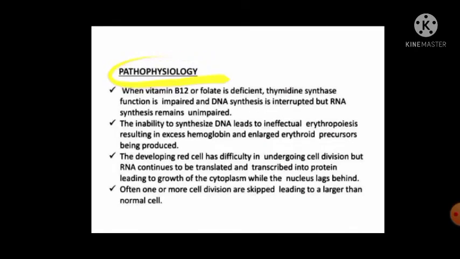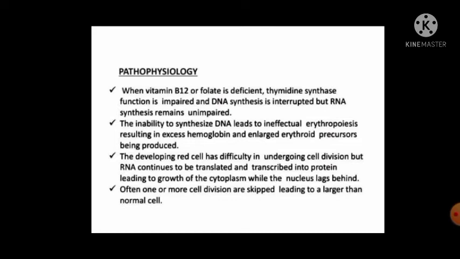Pathophysiology. When vitamin B12 and folate are deficient, thymidine synthesis function is impaired and DNA synthesis is interrupted, while RNA synthesis remains unimpaired. Inability to synthesize DNA leads to inefficient erythropoiesis, resulting in excessive hemoglobin. Excess hemoglobin and enlarged erythroid precursors are produced. Megaloblast means large cells, and large erythrocyte precursors are being produced.